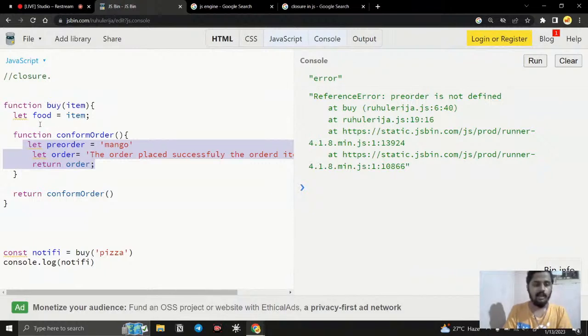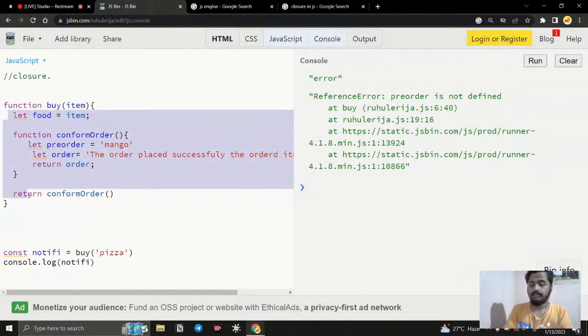So that is the thing. Inside this function I can access anything, and that is actually called the lexical environment. Where it is declared is important, not where it is called. Even though it is called elsewhere, it does not matter. Where it is declared, the scope is determined, except for one thing: the this keyword.